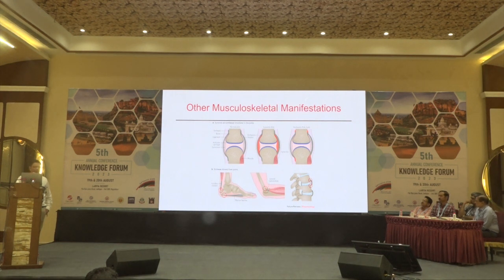The inflammation of the enthesis is called enthesitis, and we see it in patients of SpA. What are the common sites? Plantar fasciitis, Achilles enthesitis, enthesitis around the elbows, and then back pain. Most often the pain in the back, in axial SpA or ankylosing spondylitis, is because of enthesitis.